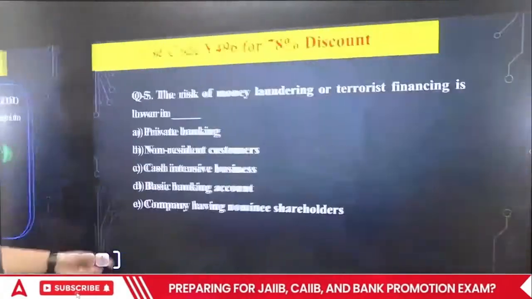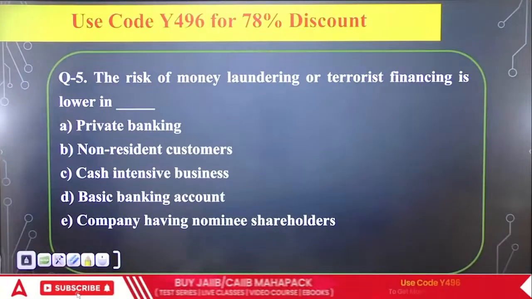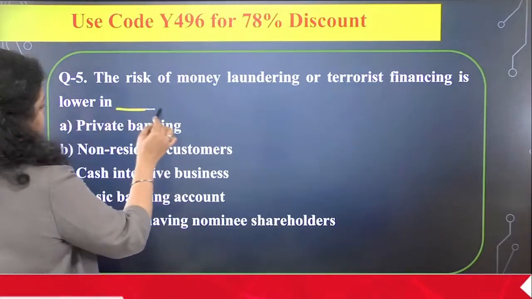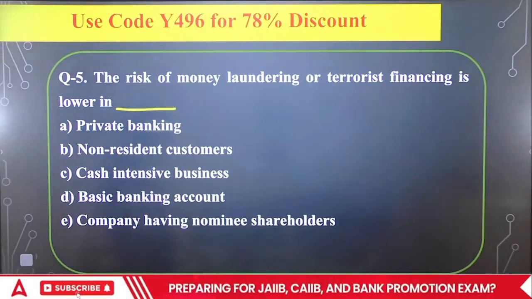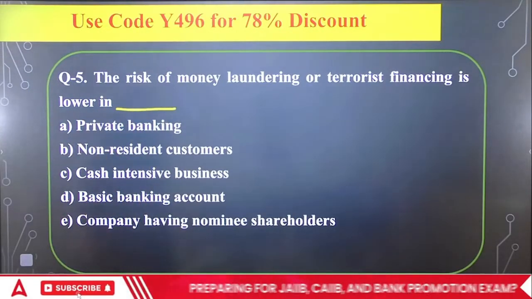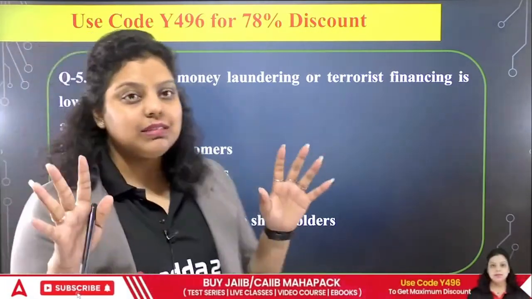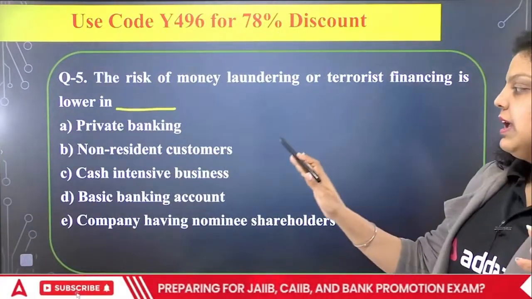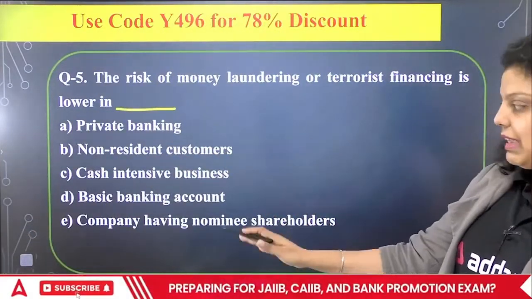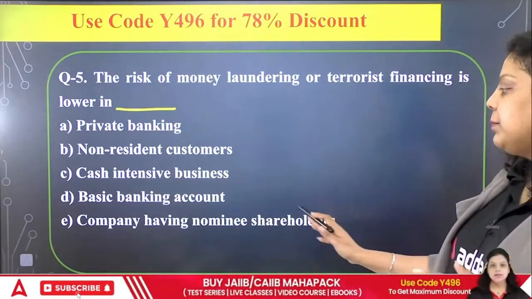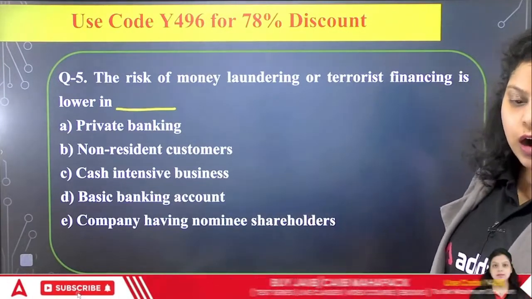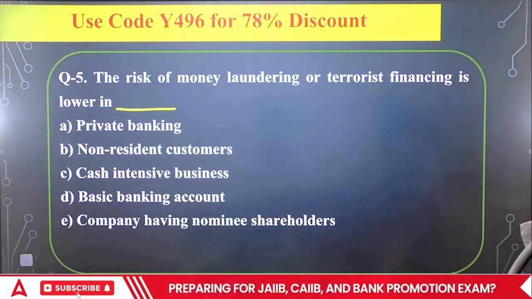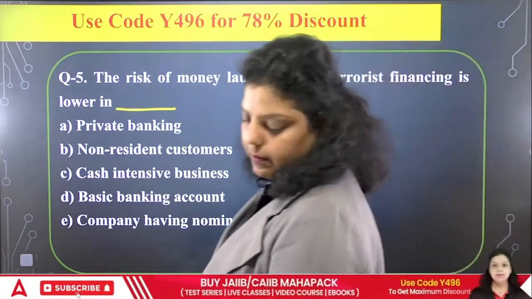Next. Fifth question is talking about the risk of money laundering or the terrorist financing. Is lower in dash. So if we talk about the risk of money laundering and terrorism financing, in which particular case these risks are low? First is saying private banking, second is saying non-resident customer, third is saying cash intensive business, fourth is saying basic banking account, fifth is saying company having nominee shareholder. So out of these five options, in which particular case the money laundering and the terrorist financing risk is less?